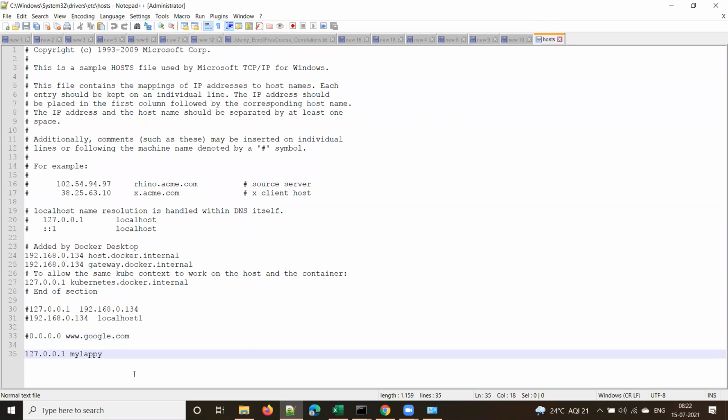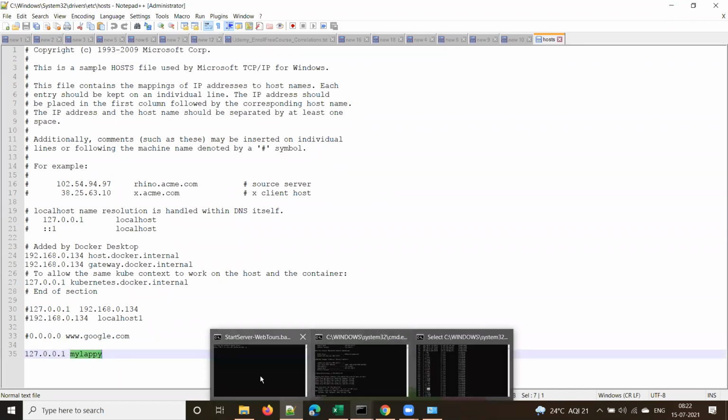Please don't use Notepad. Notepad++ is very advanced compared to Notepad. So I gave a name to my machine. You can change the name over here like this. 127.0.0.1 is the default IP address of my machine, and I gave it the name MyLappy.